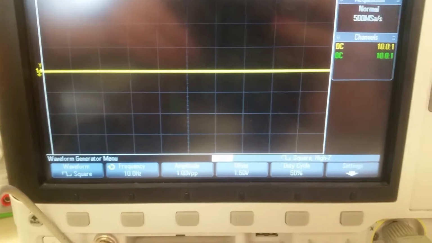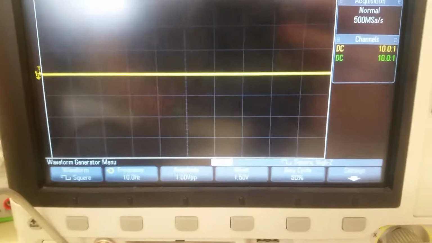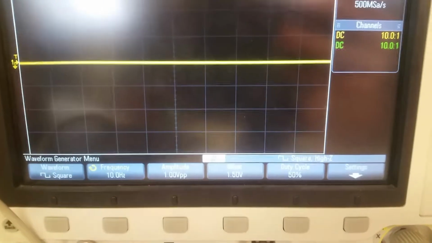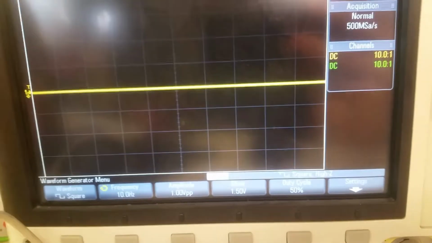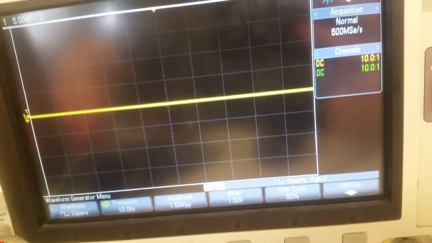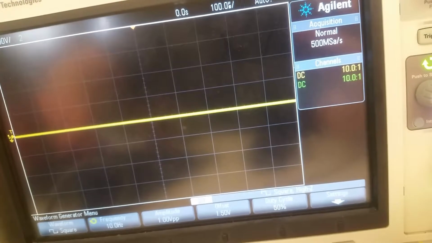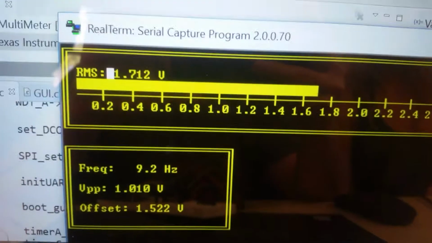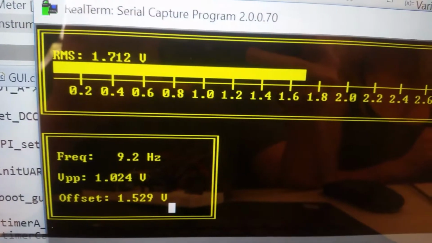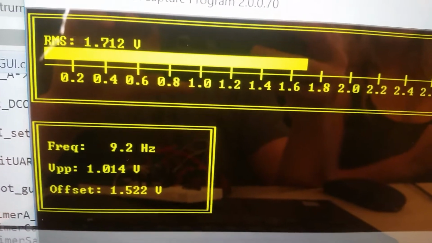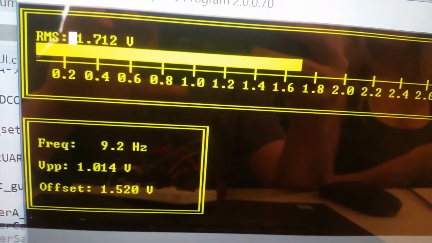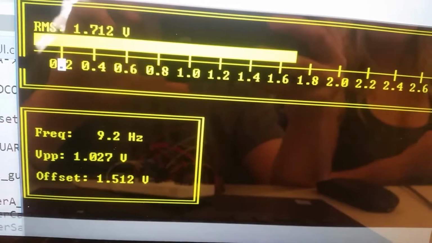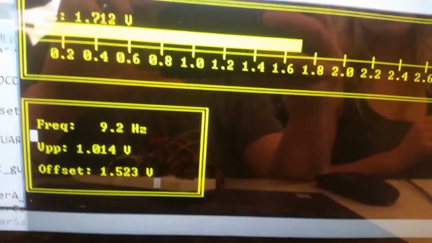Now we have a 10 hertz frequency square wave with an amplitude of 1 volt peak to peak and an offset of 1.5 volts. And then our output is an RMS of 1.712 volts, a frequency of 9.2 hertz, a peak to peak of 1.014, and an offset of 1.512 volts.